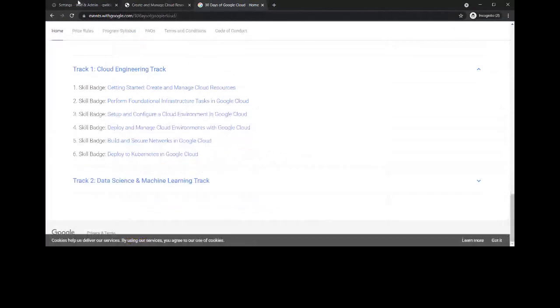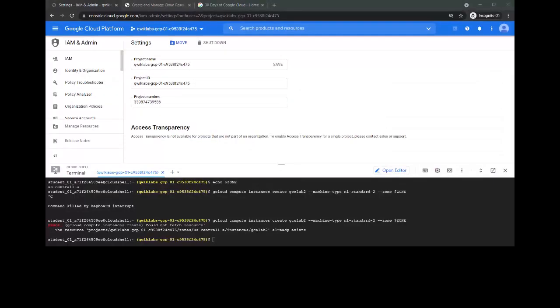Anish, yeah. So basically we completed three labs for you guys. The same way you need to complete the other skill labs so that you can complete the track one and get those swags. And actually we have the 30 Days of Cloud website, right, Anish? Can you go to the tab? Many of the students are confused about which lab to start first. So basically on the 30 Days of Cloud website, they gave the whole syllabus, so you can get the info here.